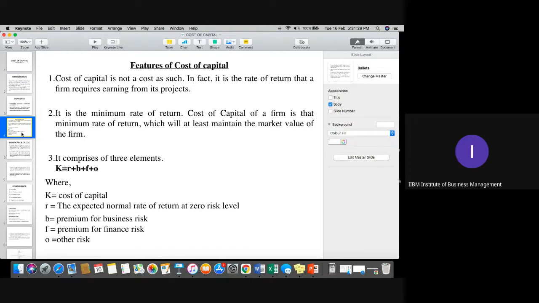Okay. The second point is the premium for business risk. Whenever we are running any business in the market, the business always goes through different cycles: introduction, growth, maturity, decline, recovery. I think you remember it is a marketing topic. We'll discuss it later as well. As per the business's current situation, business earnings always fluctuate. Maybe the business is at a boom at some time, maybe at decline at some time. So business risk is one of the most important components under cost of capital.